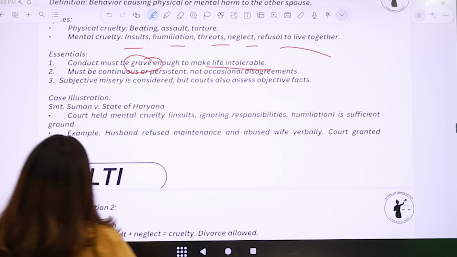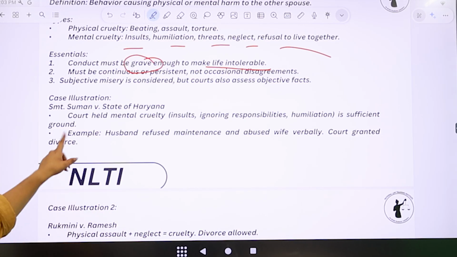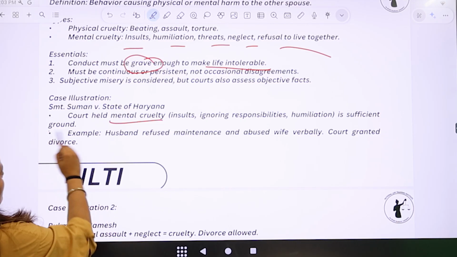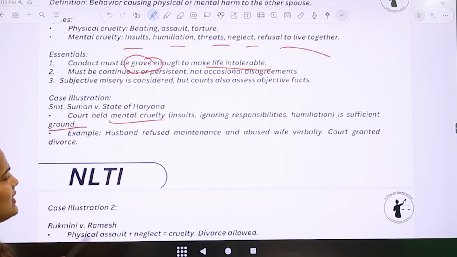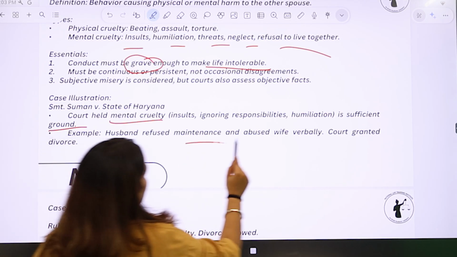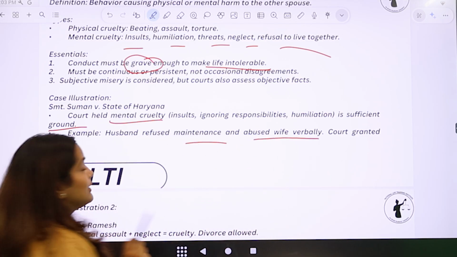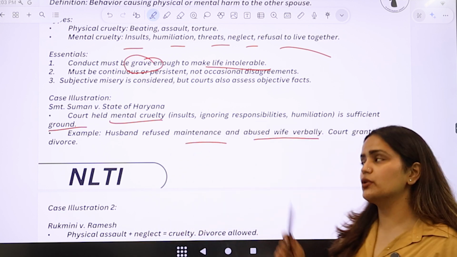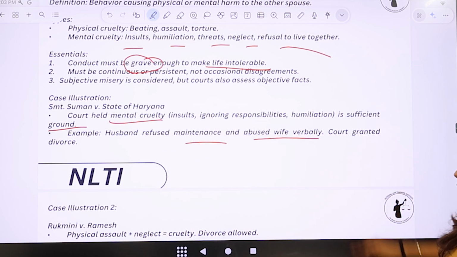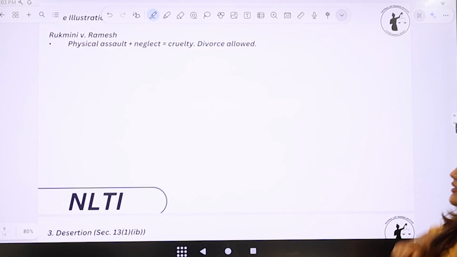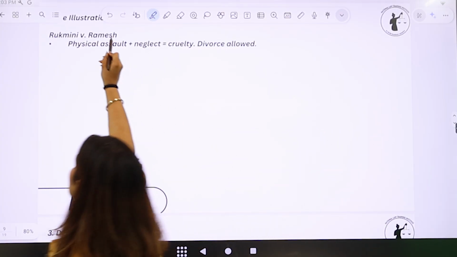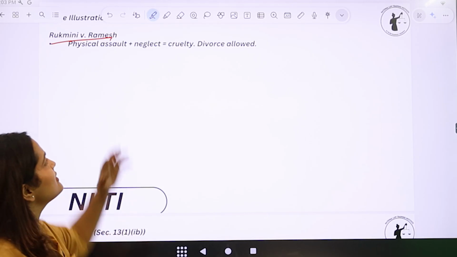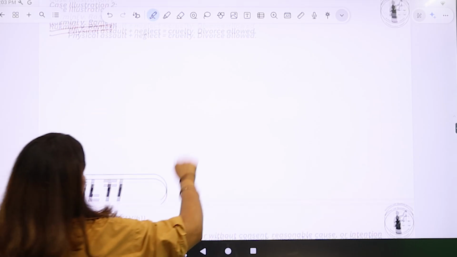Now, there was a case of Srimati Suman versus the state of Haryana, wherein the court held that mental cruelty is sufficient ground for divorce. Right? Because the husband refused maintenance and abused his wife verbally, the court granted divorce. And there have been such cases wherein the court has granted divorce on the grounds of cruelty. Then there was another case, Rukmani versus Ramesh, wherein physical assault plus neglect led to divorce.